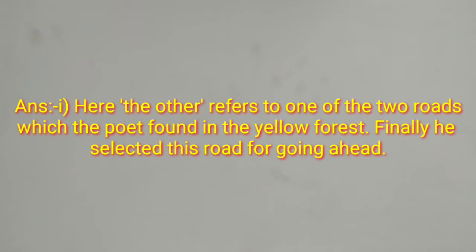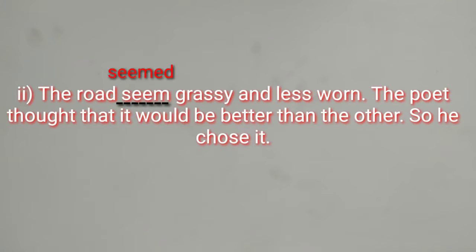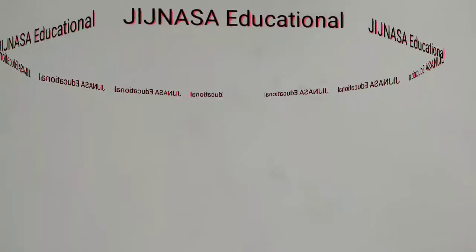The answer for the first question is: here the other refers to one of the two roads which the poet found in the yellow forest. Finally, he selected this road for going ahead. The answer to the second part of the question is: the road seemed grassy and less worn.